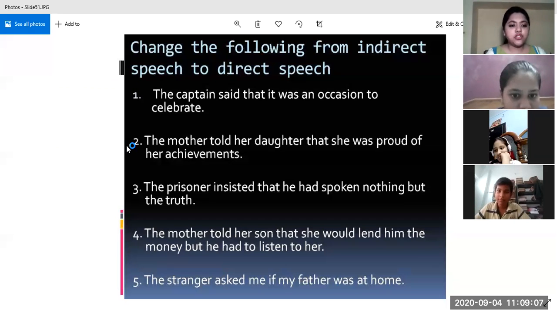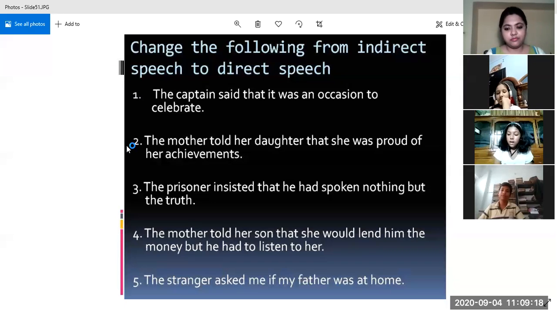The fifth one, Anushka will get the chance to answer. The answer will be the stranger asked me, comma, double inverted commas open, is your father at home, double inverted commas closed. What about the punctuation mark? Which punctuation mark will end the sentence?